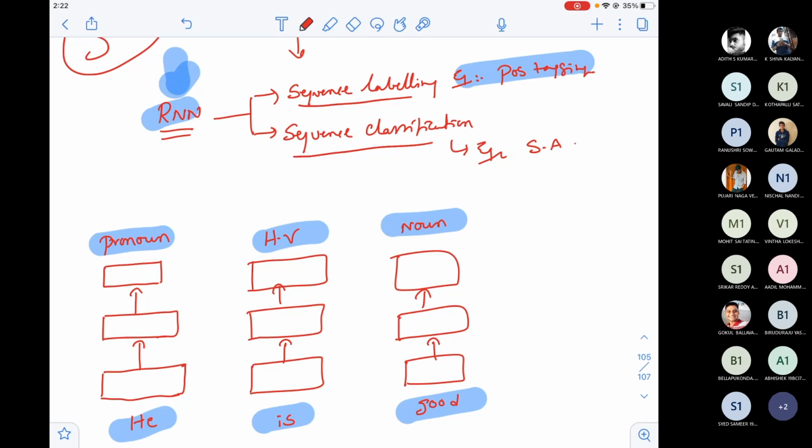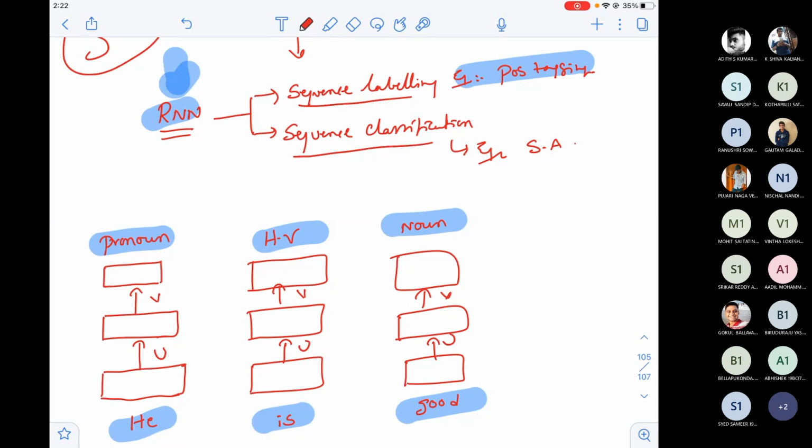All of you listen carefully. Now I do only one thing: make connections. These are independent DNNs, again I'm telling you. Now I am converting these independent DNNs to RNN, to RNN, to RNN.